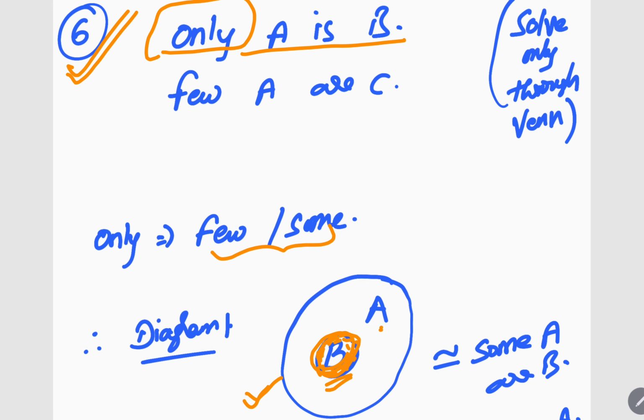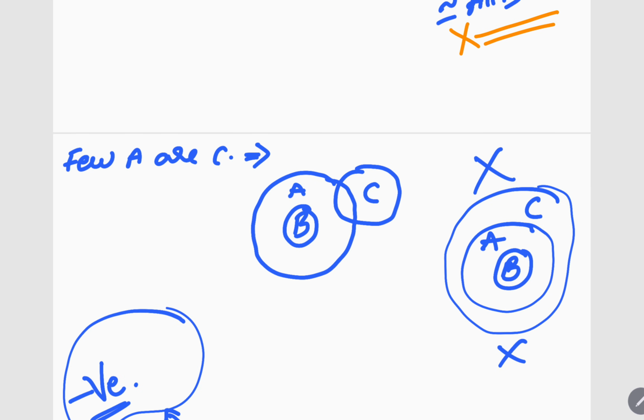Only A is B. Second sentence what? Few A are C. So here you see few A are C. So this is entire A, right? So few A are C. I'll be writing like this. But I cannot draw like this. I cannot draw like this. See, this is also few A are C. What?